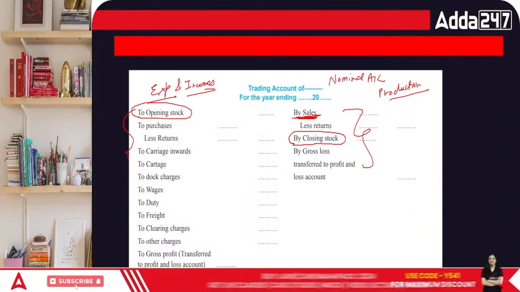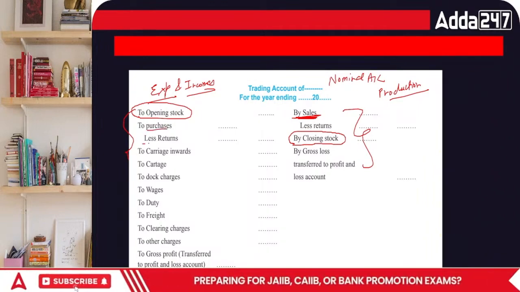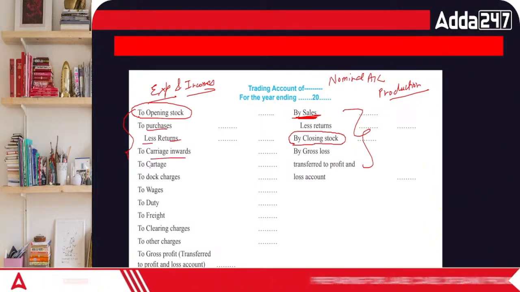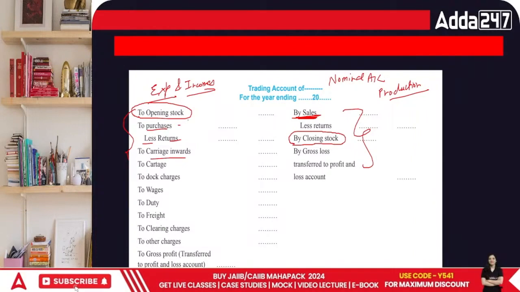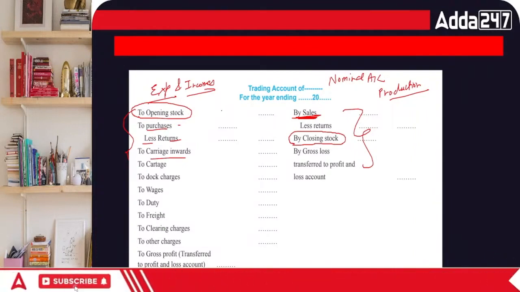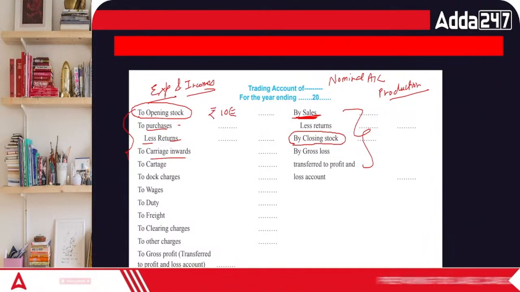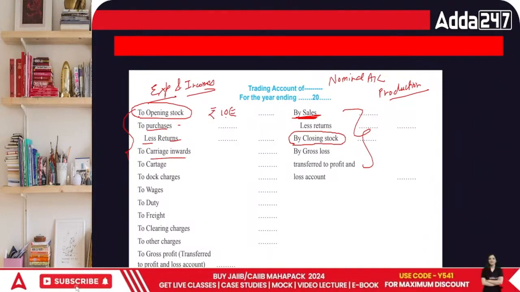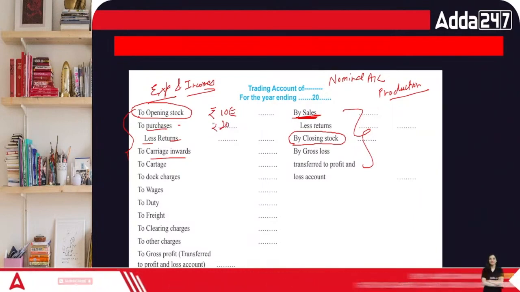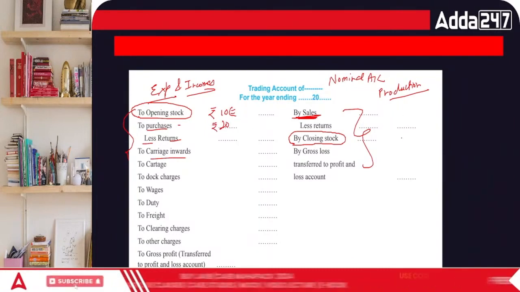Done. So in this case, what are the things? First of all, it includes purchases, less returns, and carriage inwards. Carriage inwards is on the goods that we purchase. So say I had 10 units, rupees 10 worth of goods, at the beginning of the year. Then I bought goods worth rupees 20 further. And then by the end of the year, after sales and everything, I am left with barely 4 rupees.